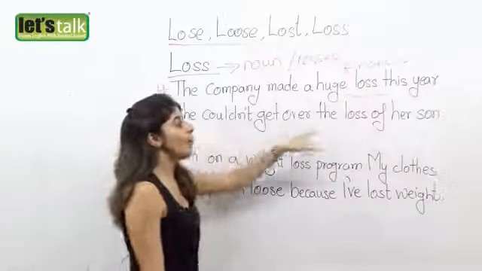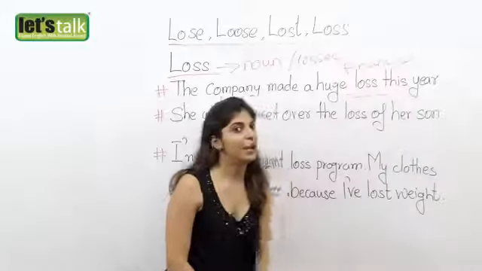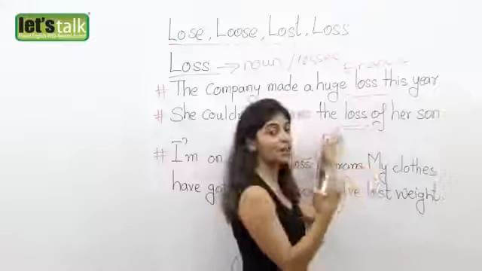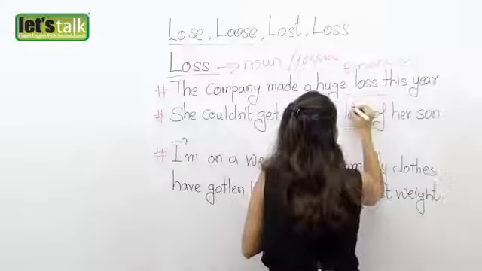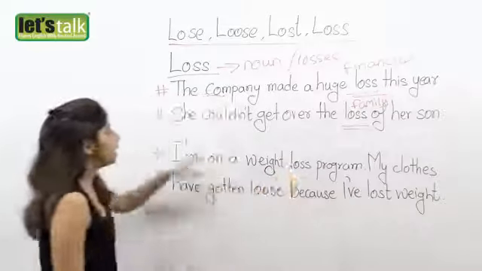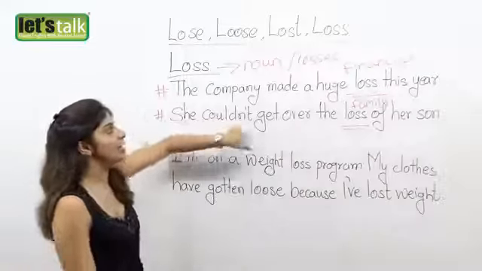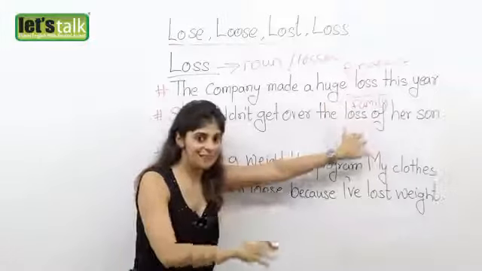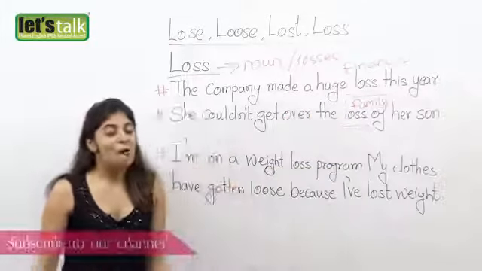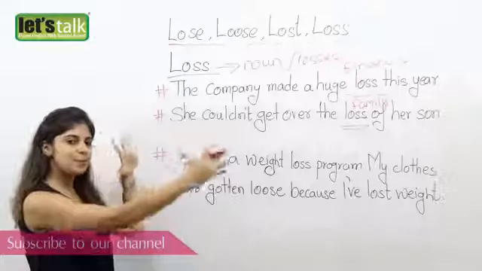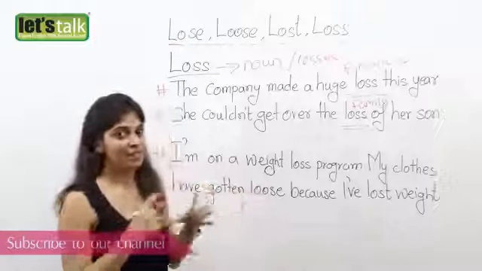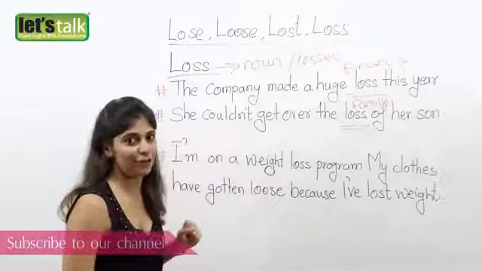She couldn't get over the loss of her son. Now here, what are we talking about? The loss, it's a family loss. It's a noun that we are talking about: she couldn't get over the loss of her son. Okay, so that's when we use the word loss. Now, let me take all these words together in a sentence, and then you can understand how the words differ.